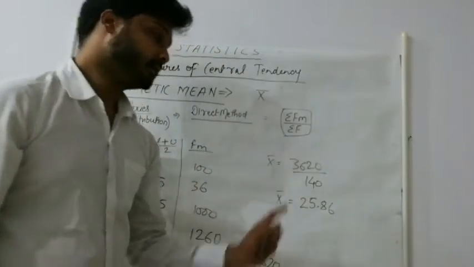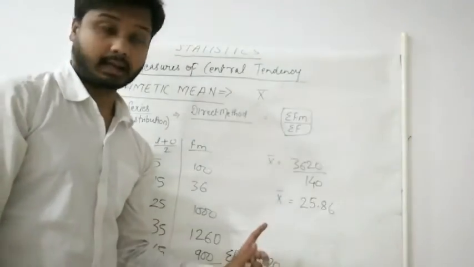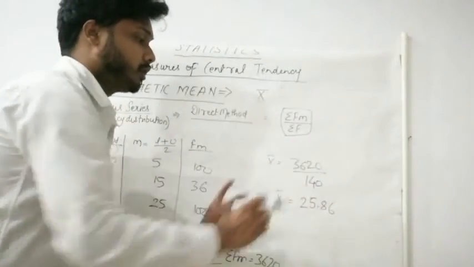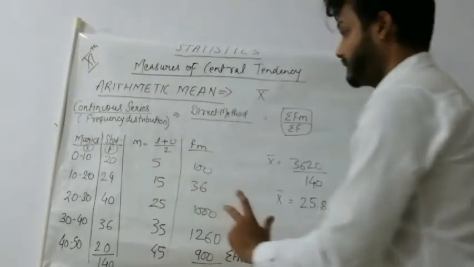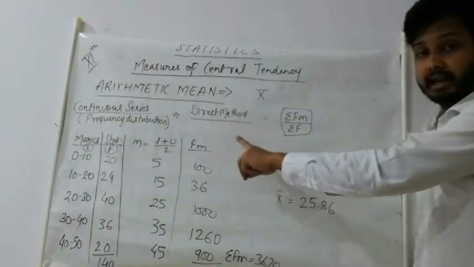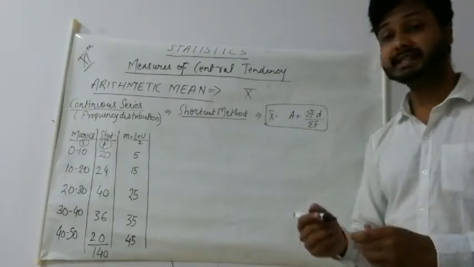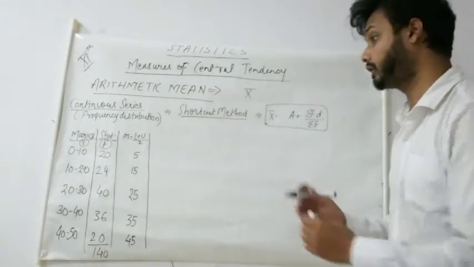You must be quick in these calculations also, because in the exam hall you will have to solve all the division work by yourself only. So students, this is the easy one where we use the direct method to calculate. Let us see the next method here, that is the shortcut method.